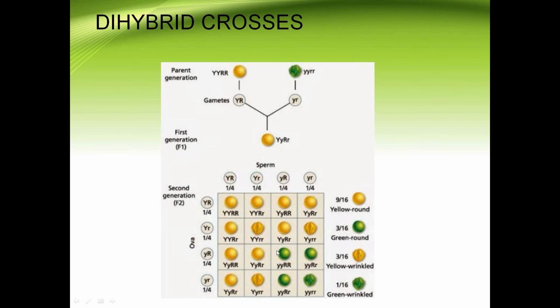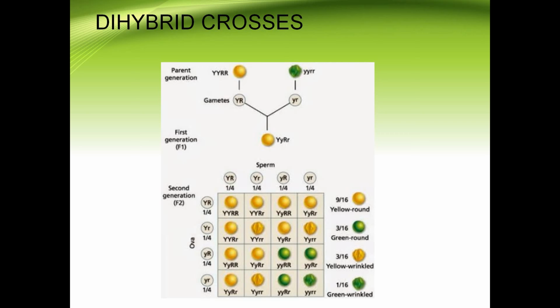In F2 generation, they are producing 4 different types of seeds, that is yellow round, green round, yellow wrinkled, green wrinkled. So 4 different types of seeds appeared here in the F2 generation, that is in ratio.